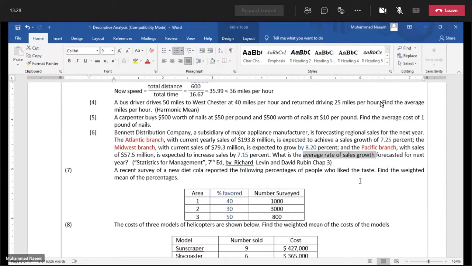So what will we do in this case? What is the weightage and which amount is our variable? On this basis, this is our variable, which we need to average.